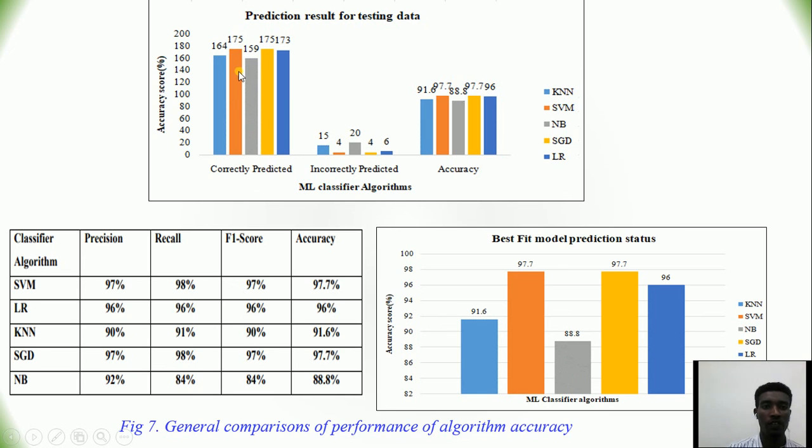The other is SVM: 175 testing data can be correctly identified, and only 4 data can be incorrectly identified. The other is naive Bayes. From the naive Bayes, 159 tests can be correctly identified, and 20 testing data can be incorrectly identified. And the same as SVM, stochastic gradient descent, or SGD, can correctly identify 175 testing data, and 4 testing data are incorrectly identified. So here are the results.